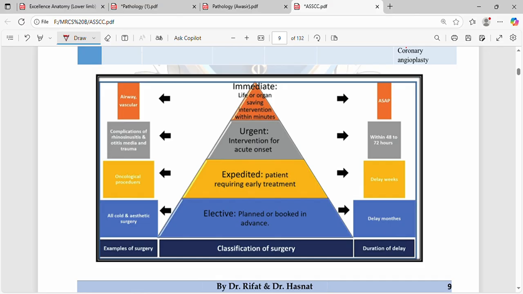Okay, so this is the chart for the classification of surgery. Immediate should be done as soon as possible. Urgent should be done within 48 to 78 hours. Expedited can be delayed for weeks. And planned or booked in advance can be delayed for months and years.